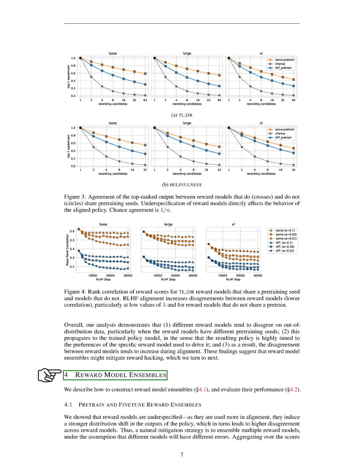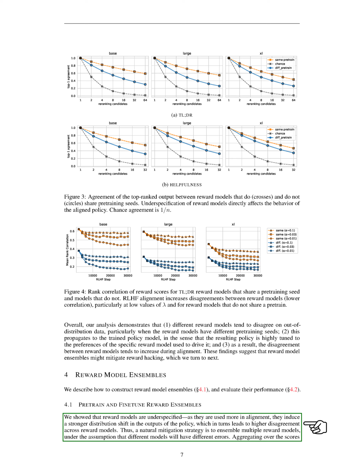Section: Reward Model Ensembles. Let's talk about the concept of reward model ensembles. We'll explain how to build these ensembles and assess their performance. We've found that reward models are not fully defined. As they are used more for alignment, they cause a stronger shift in the policy outputs. This leads to more disagreement among reward models. So, a good way to address this is to use multiple reward models together, assuming that different models will make different mistakes. By combining the scores of the ensemble members, we can correct for instances where some members mistakenly assign high rewards to poor outputs.